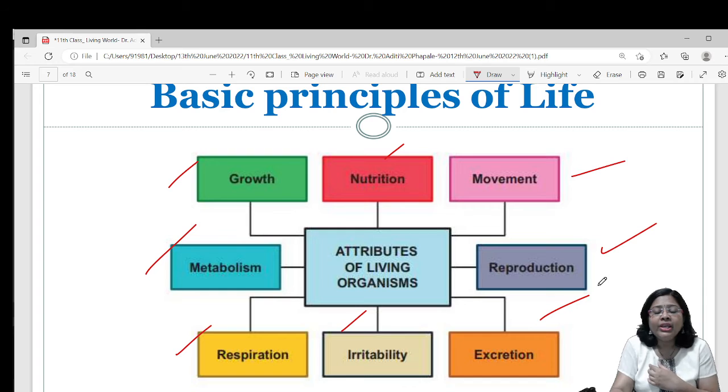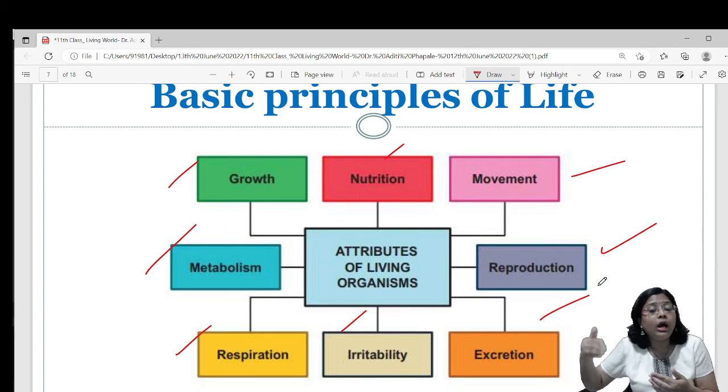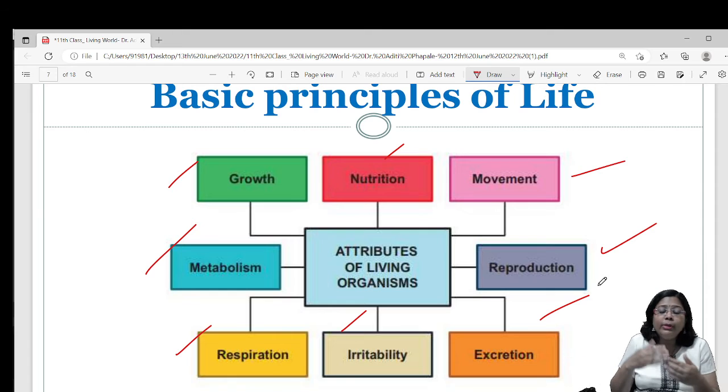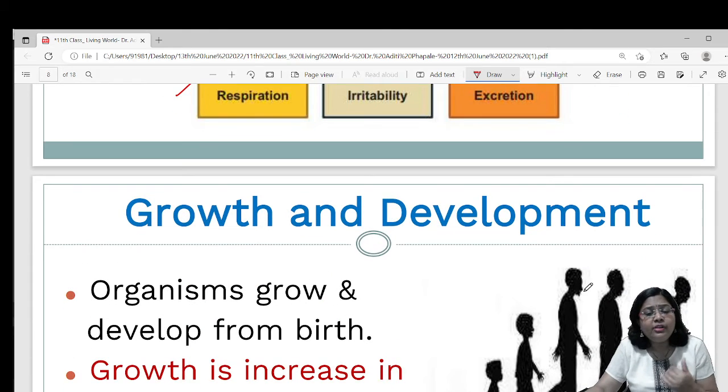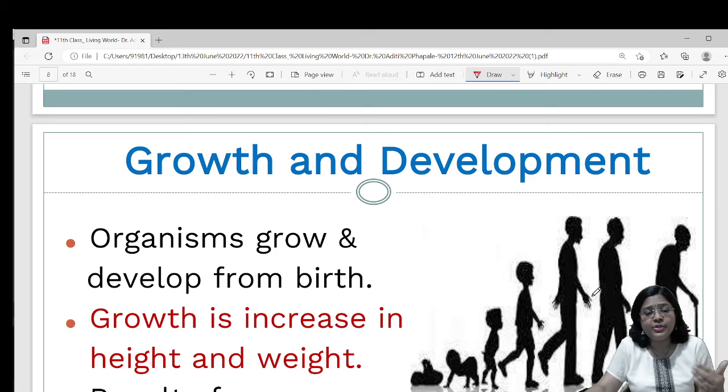Excretion means what? It is the process by which nitrogenous waste products are thrown outside the body. In many organisms it is urea or uric acid. In humans it is urine, correct? So all of these are basic principles of life, and we will be learning about all these basic principles of life in detail in further lectures. Okay? So do not forget to attend my further lectures.